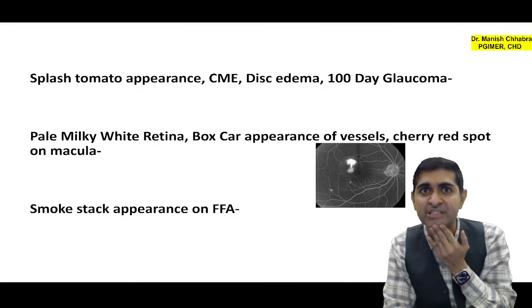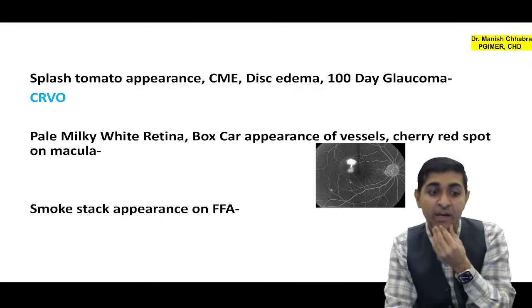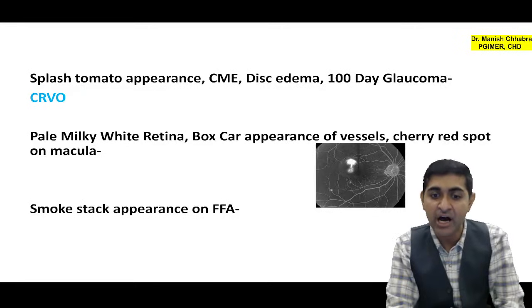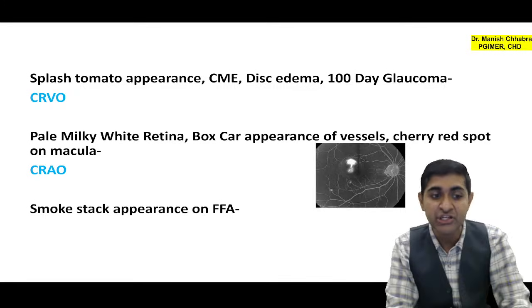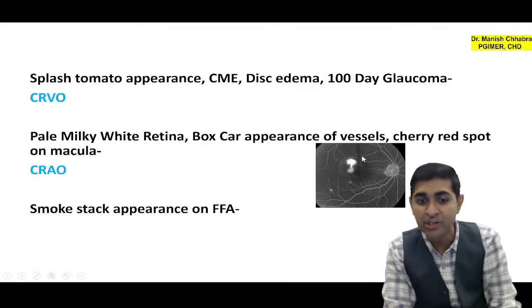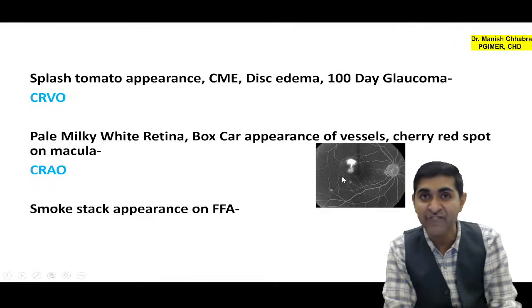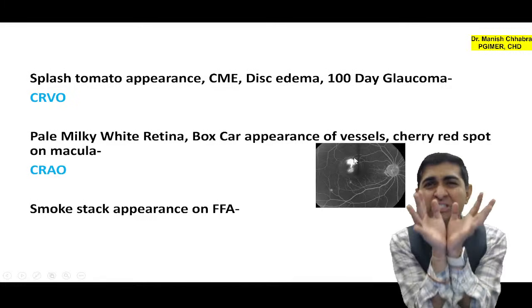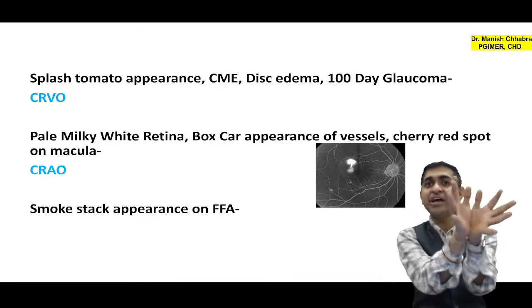What is the diagnosis? We have just discussed CRVO. Pale milky white retina, boxcar appearance of vessels, cherry red spot on the macula: CRAO. And can you appreciate a typical smokestack appearance seen on FFA, fundus fluorescein angiography? This is the diagnostic feature seen in which disease?